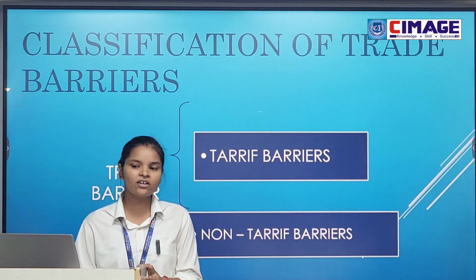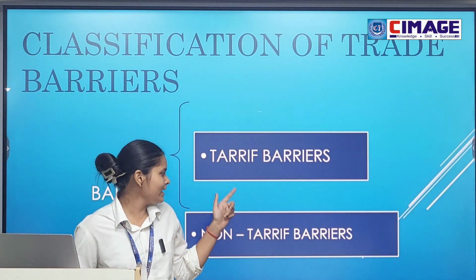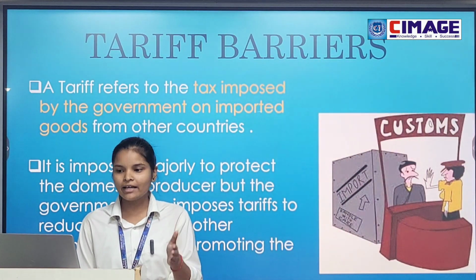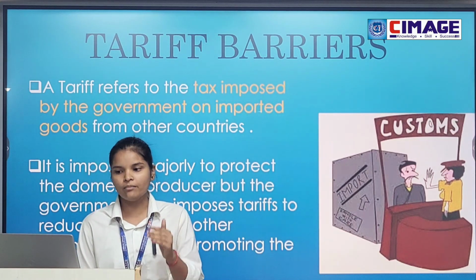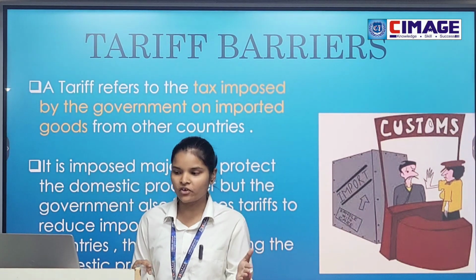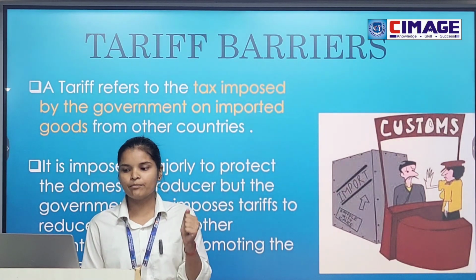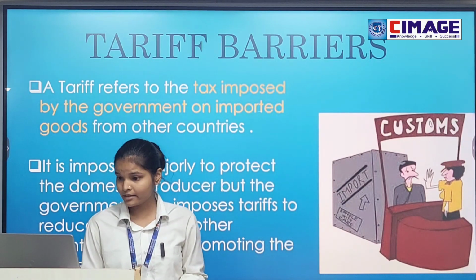Now, classification of trade barriers. There are basically two types of trade barriers, that is tariff barriers and non-tariff barriers. Now, what is tariff barriers? A tariff barrier refers to the tax imposed by the government on imported goods from other countries. It is imposed majorly to protect the domestic producers, but the government also imposes tariffs to reduce import from other countries, therefore promoting the domestic products.